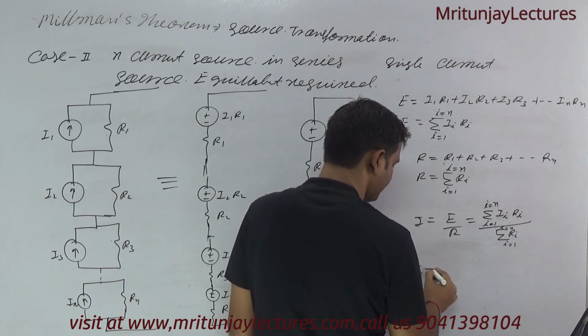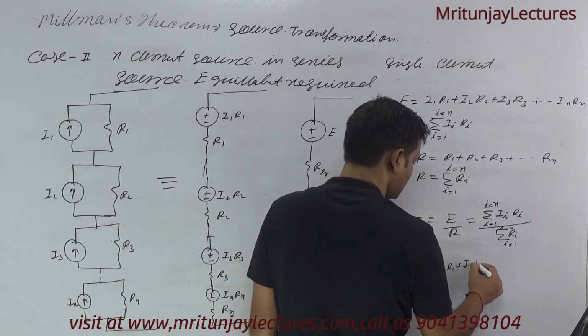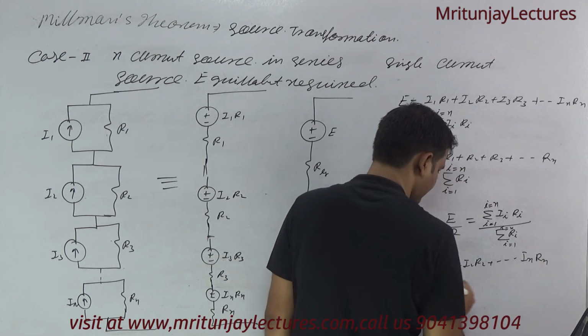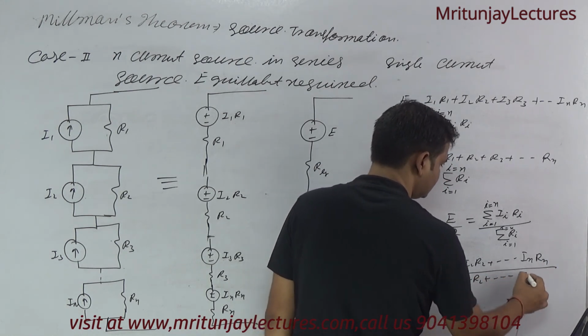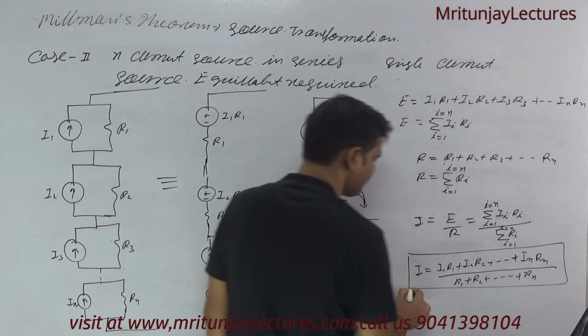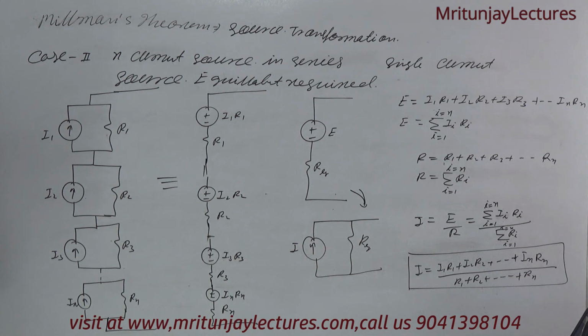So finally I1 R1 plus I2 R2 up to In Rn divided by R1 plus up to Rn. Clear? Make it. If you face any problem regarding this one, then tell me.